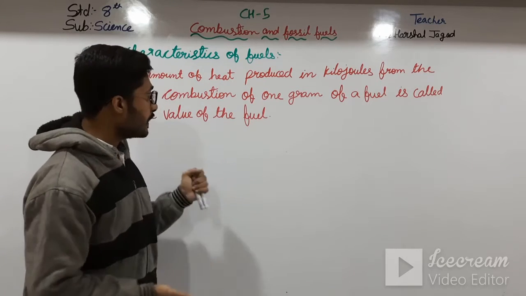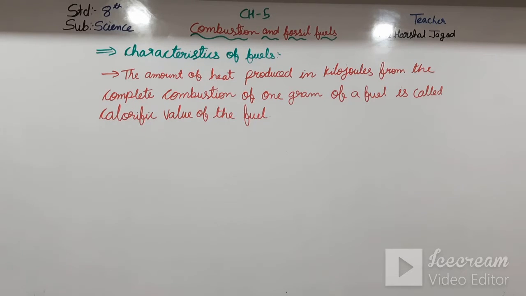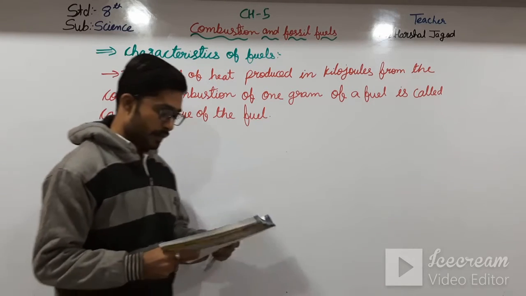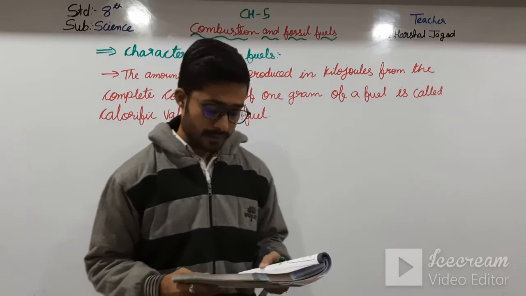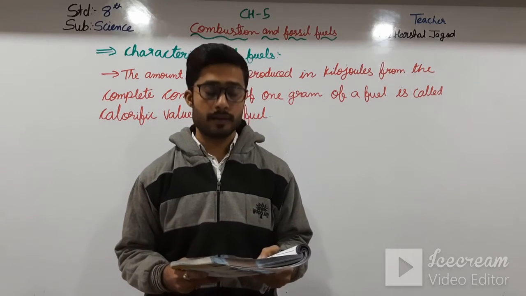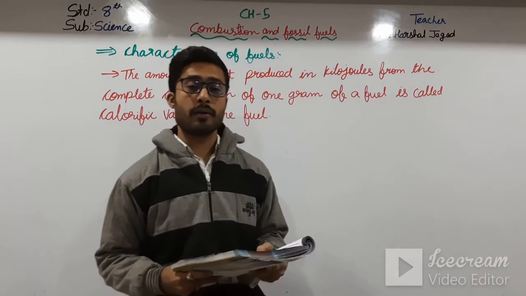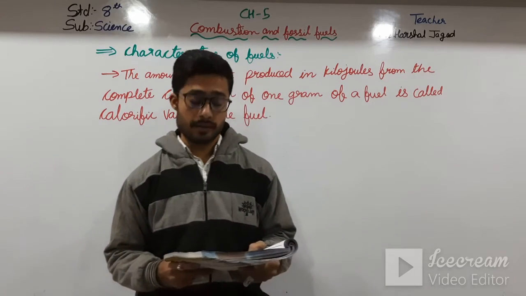Now moving further, in the table you can see the calorific values of some fuels given over here. But before that, the unit of calorific value is kilojoules per gram. You have to remember that the unit of calorific value is kilojoule per gram.